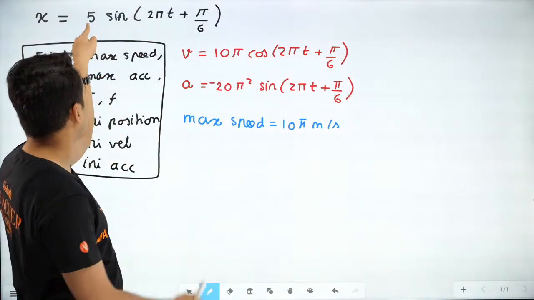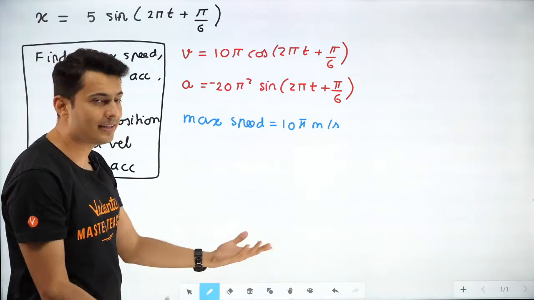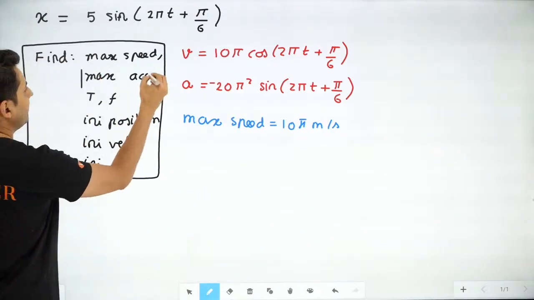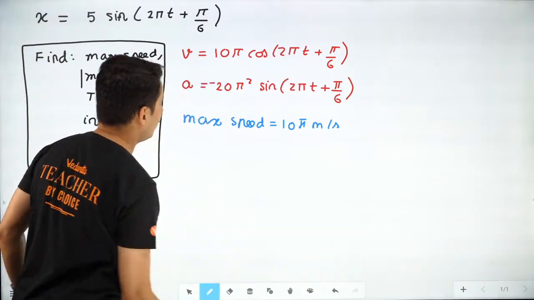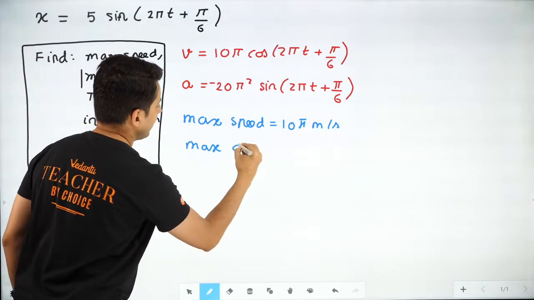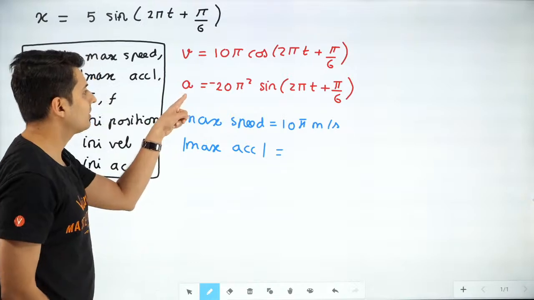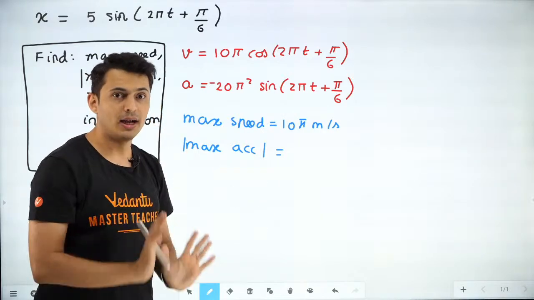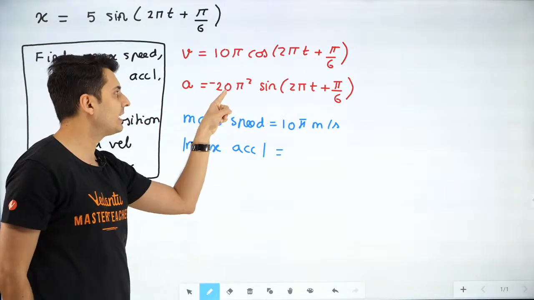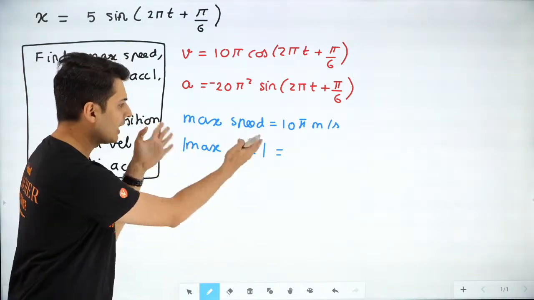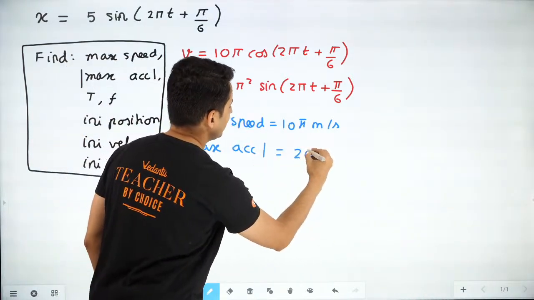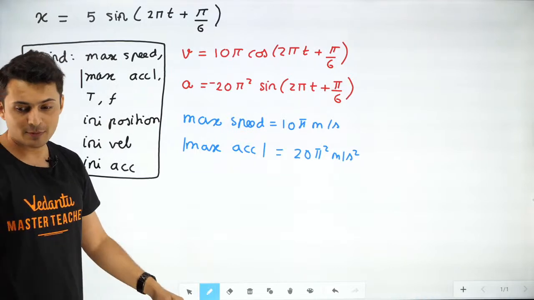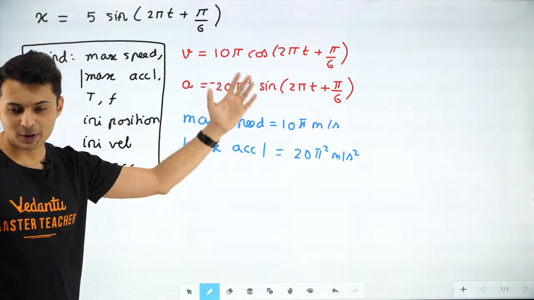So this 10 pi was nothing but amplitude into omega, the maximum speed, isn't it? Now maximum acceleration, but let's say I'm just asking the magnitude of the acceleration. So what will be the maximum acceleration? So max acceleration magnitude. Look at this equation. Again, you have a sine term, but the maximum value of sine is 1. So what is getting multiplied by sine? 20 pi square. Ignore that minus sign. I'm asking the magnitude. So max value will be 20 pi square meters per second square. Is that correct, everyone? Yes, very good. Yali, Ashwarya, Princey, very good. You guys are answering really quick.